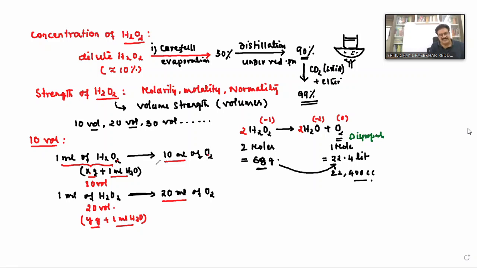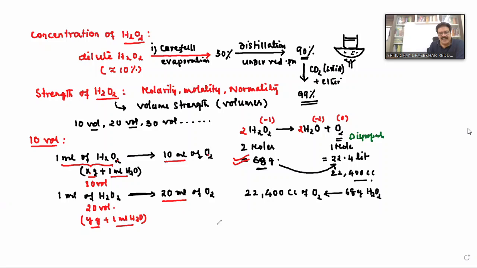Now let us see how we calculate X or Y here. According to this relation, we know that 22,400 cc of oxygen is obtained from how many grams of hydrogen peroxide? 68 grams of hydrogen peroxide, isn't it clear?